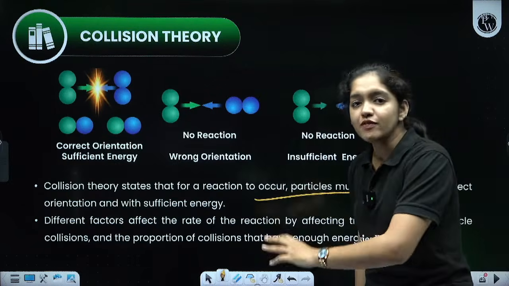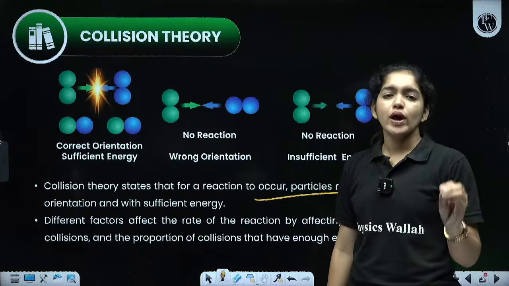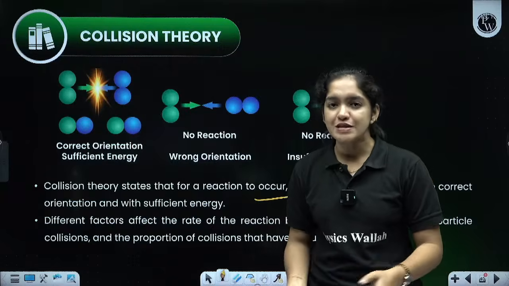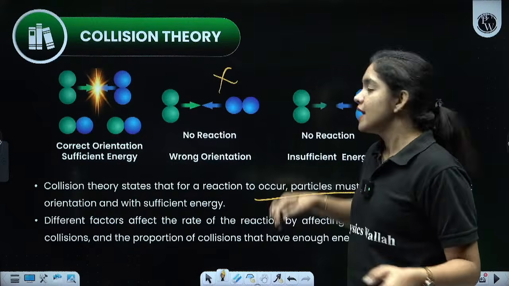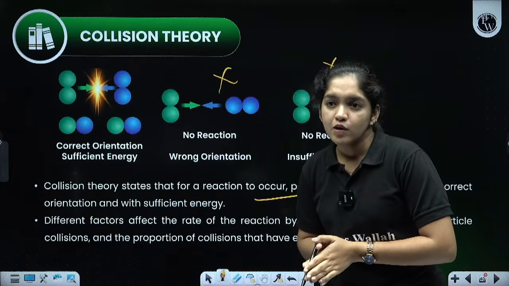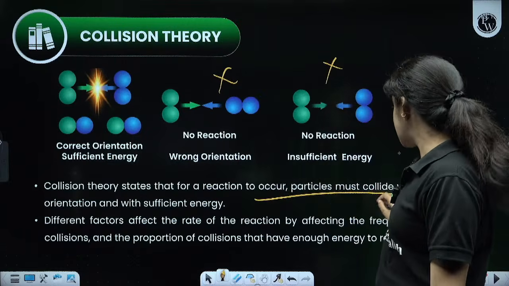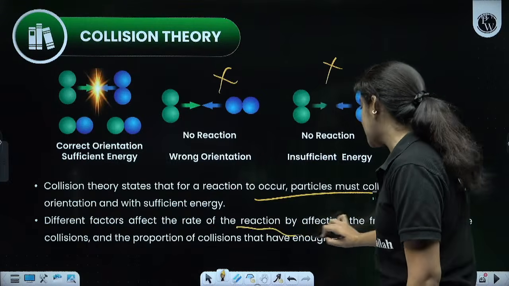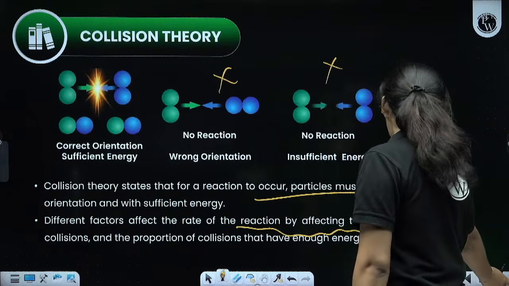Note it. Again, we are discussing this collision theory because for the collision, it requires a minimum energy. The reactants require a minimum energy to change into product. A minimum frequency is needed for changing into product. If the molecules are in different orientation, the collision won't happen, and if there is no sufficient energy also, the collision won't happen. So, collision theory states that for a reaction to occur, particles must collide with the correct orientation and with sufficient energy, and the different factors affect the rate of the reaction by affecting the frequency of the particle collisions and the proportion of collisions that have enough energy to react.